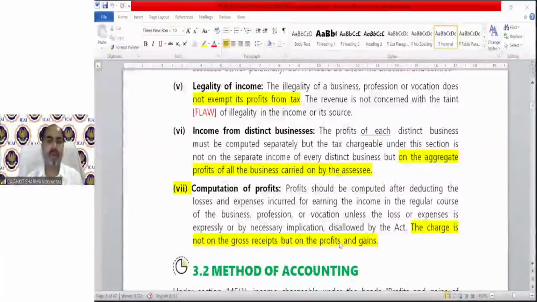Computation of profit. Profit should be computed after deducting the losses. Technically, we are always going to tax the net profit. So income is not taxed on a gross base, it's going to be taxed on a net base. Net means we are going to deduct the expenses out of the income and then we will get the net profit, and that is going to be taxable.